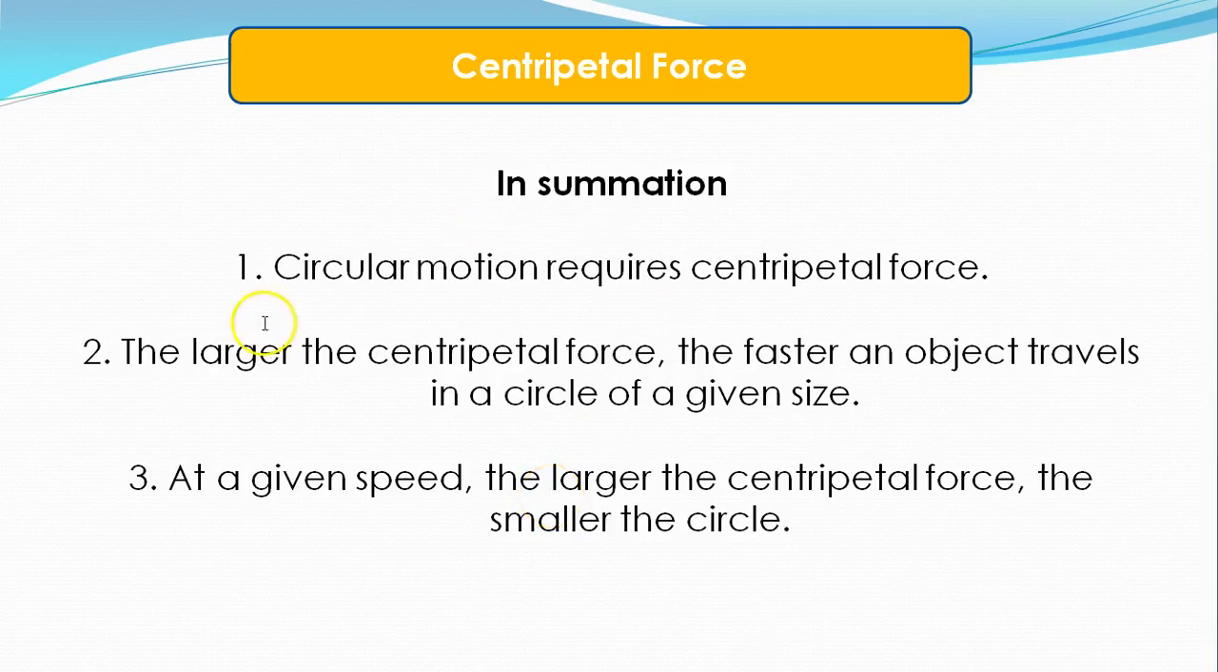So in summation about this experiment and centripetal force, circular motion requires centripetal force. The larger the centripetal force, the faster an object travels in a circle of a given size. At a given speed, the larger the centripetal force, the smaller the circle. So that's what you should have in your notes there.